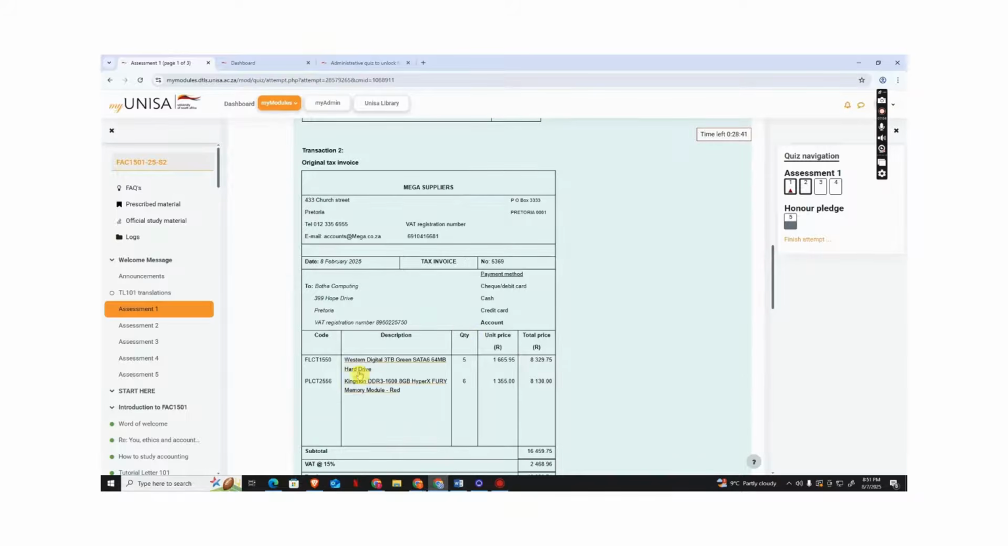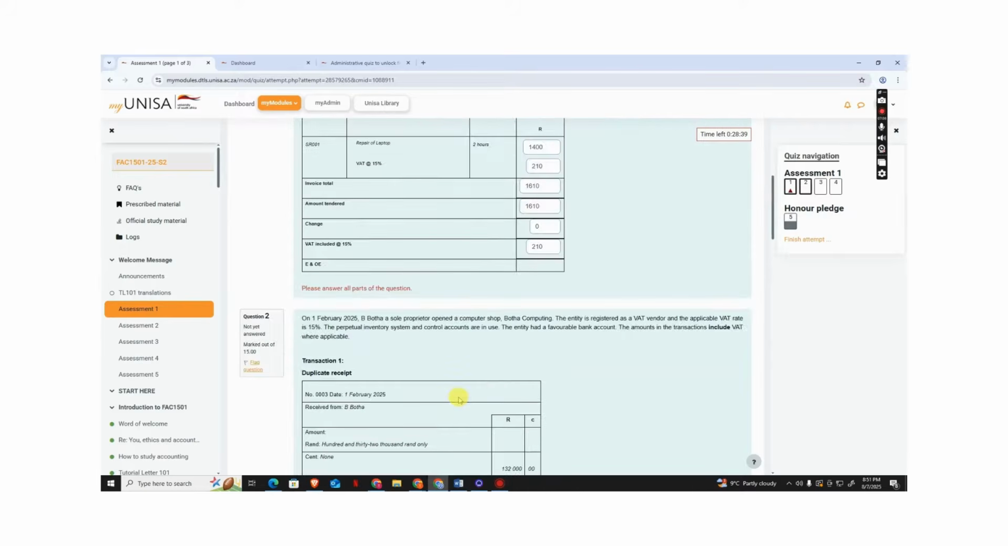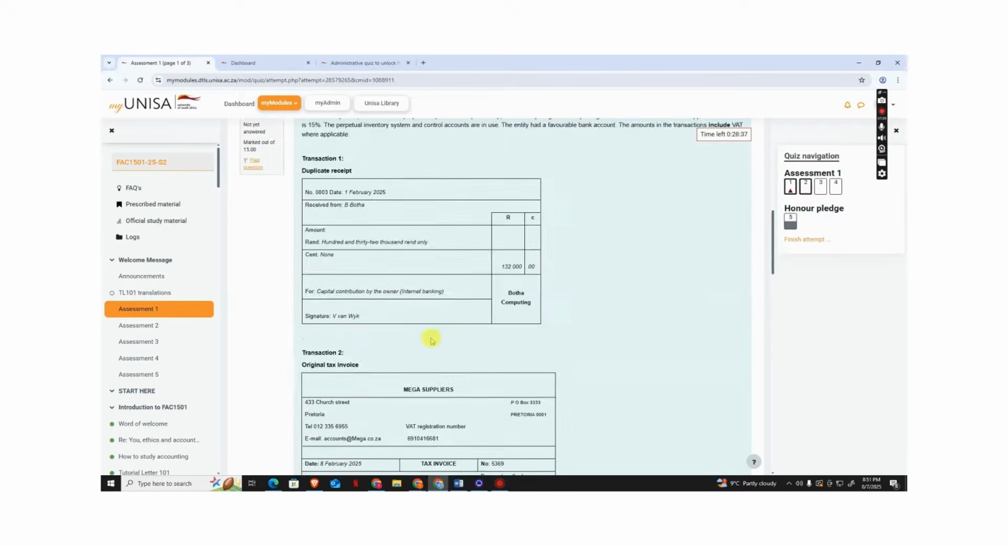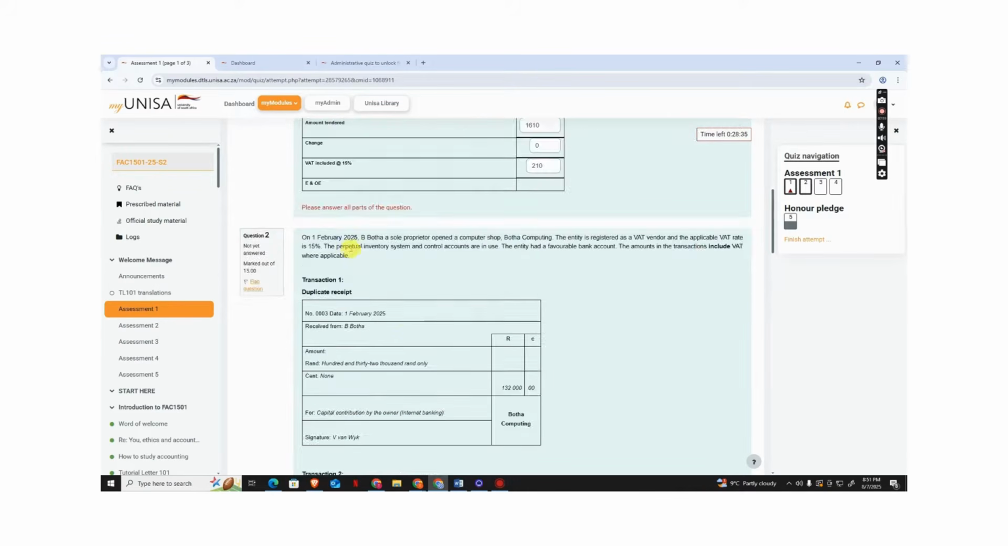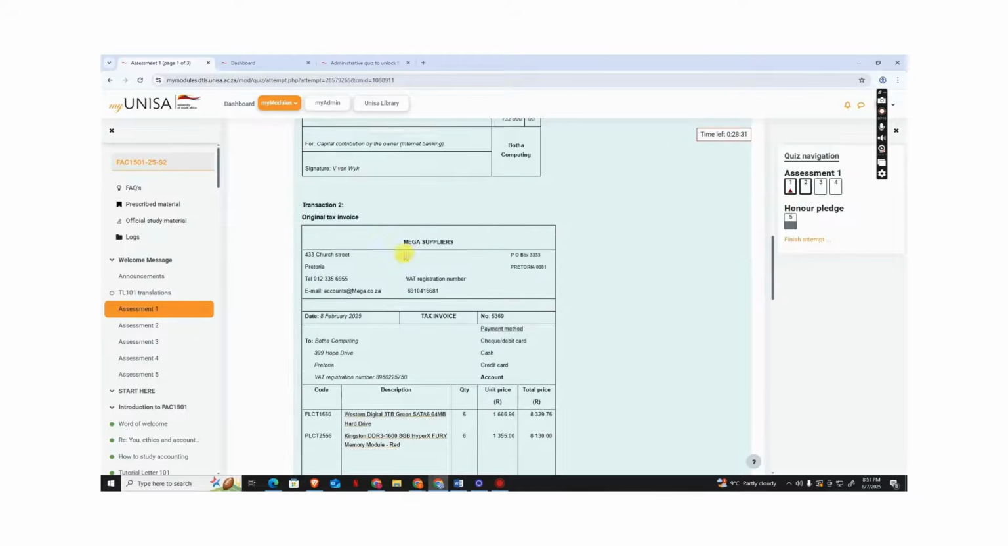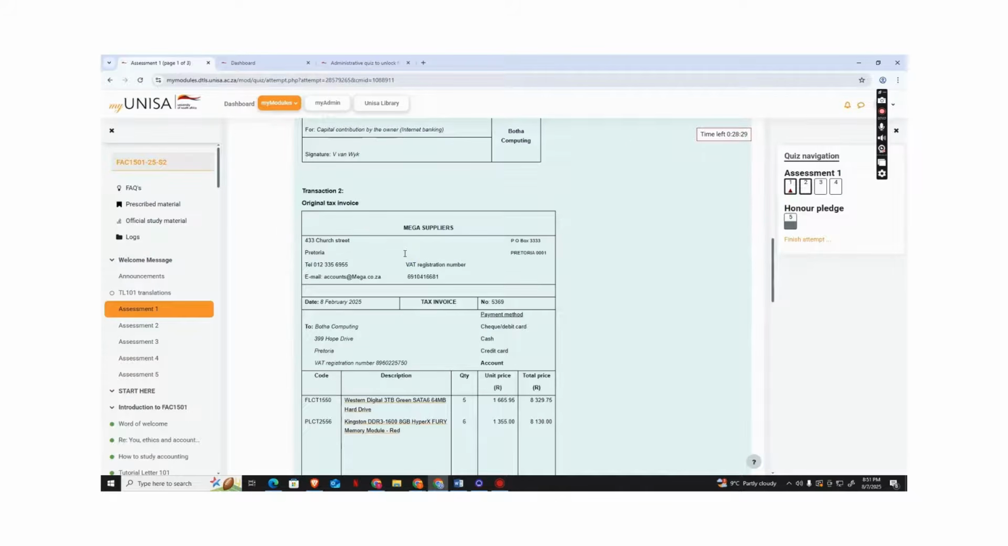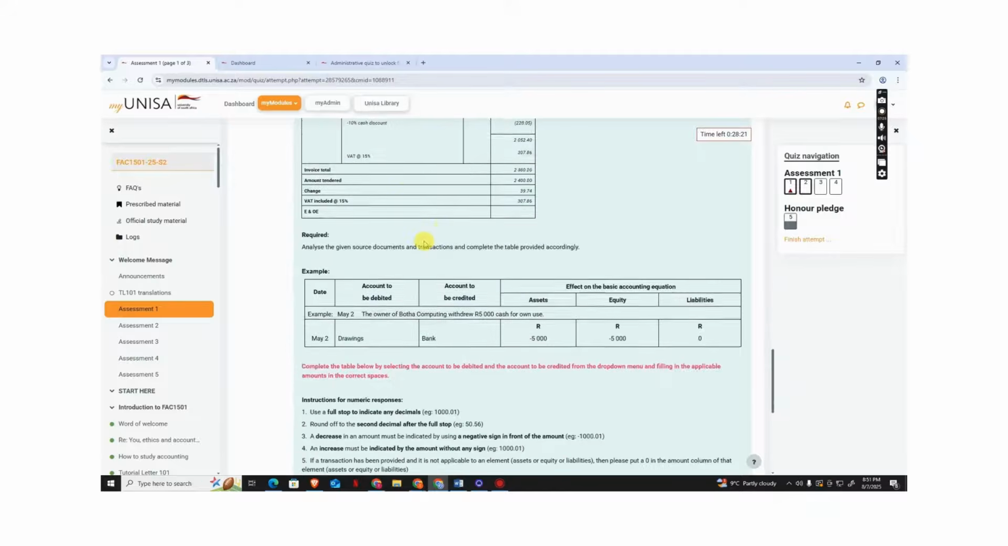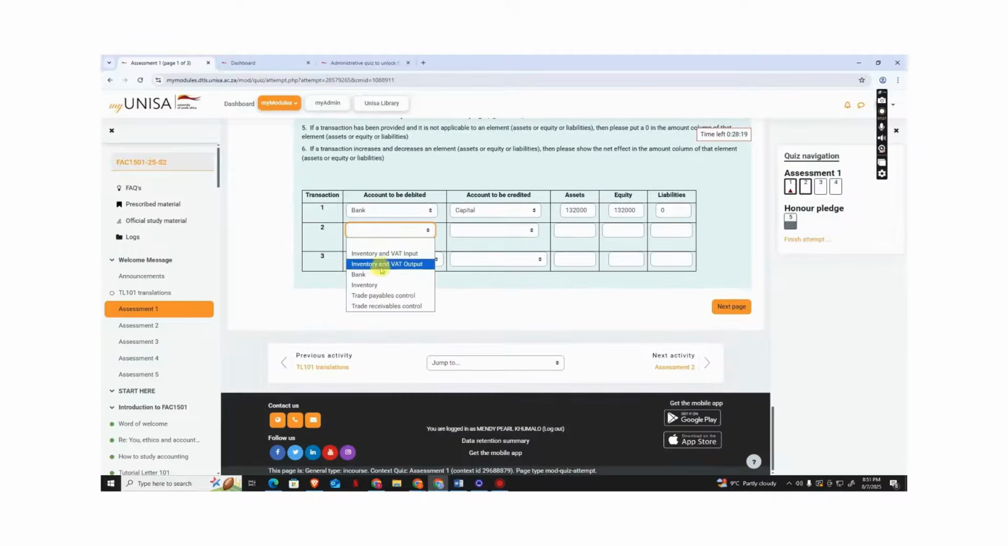We bought these computer stuff. So we are a computer company, guys, and we're using a perpetual inventory system. So with a perpetual inventory system, when you disclose our inventory, you don't include it under purchases, you include it under inventory, guys. So we'll go here and say inventory and VAT input.